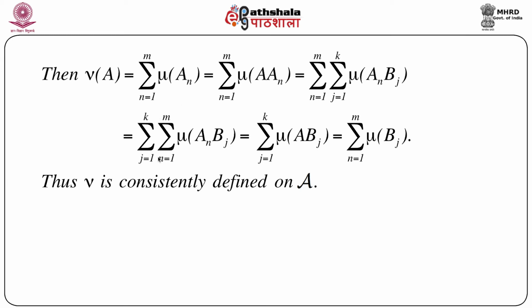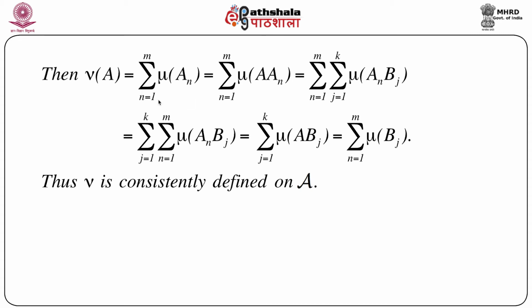If we consider the first block, the first sum, keeping j fixed, bj fixed, the sum over n will give us mu of a intersection bj, j equals 1 to k, and again this is exactly the same as the summation of mu of bj. So what we get is that even if A has two distinct partitions, one in terms of an, n equals 1 to m, and another in terms of bj, j equals 1 to k, the representation of nu A is exactly the same. Whether we write it in terms of an's or in terms of bj's, nu A is exactly the same.